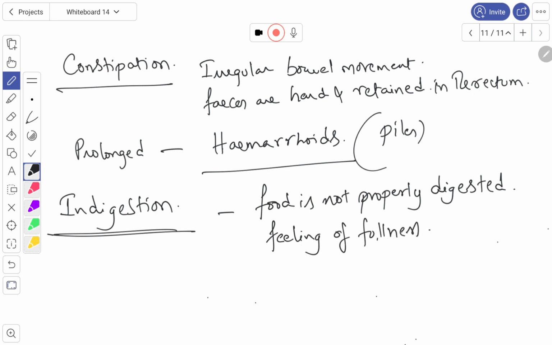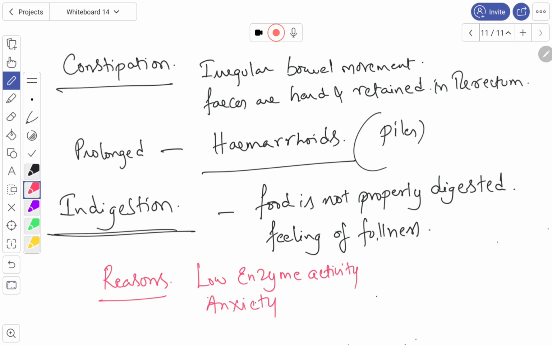Feeling of fullness. Reasons for indigestion. What are the reasons? Reasons might be low enzyme activity, anxiety. A person having anxiety also, the food is not properly digested, and eating more spicy food.